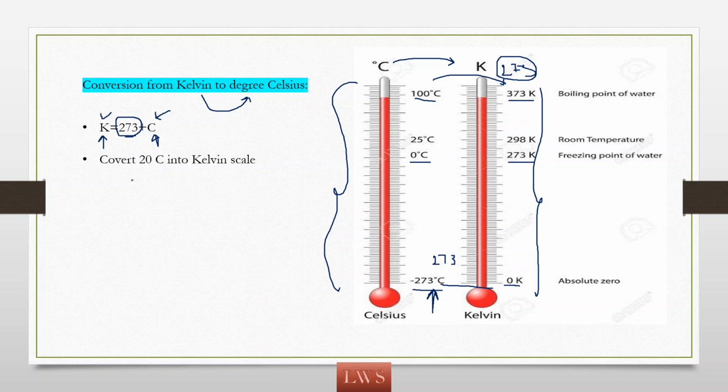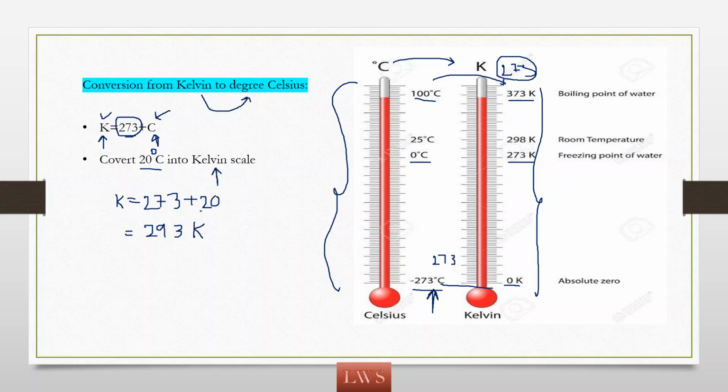So here there is an example problem for us. Let us solve this. Convert 20 degrees C into the Kelvin scale. Just now we saw, if we have anything in Celsius and want to convert it into Kelvin, we need to add 273. So by using this formula, we get K equals 20 plus 273, which comes out to be 293 Kelvin. Hope you understand.